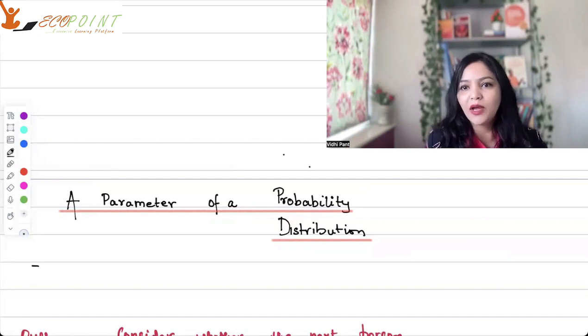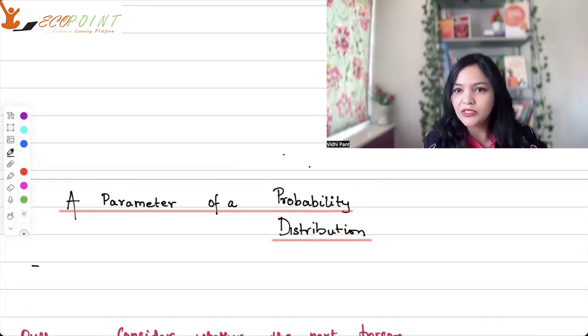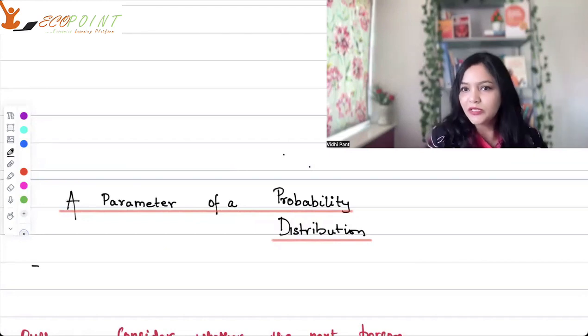Today we'll be talking about something called a parameter in statistics. You must have often heard this word when it comes to statistics, parameter. What is a parameter? In order to understand what a parameter is, we'll try to understand the concept of parameter in association to probability distribution.